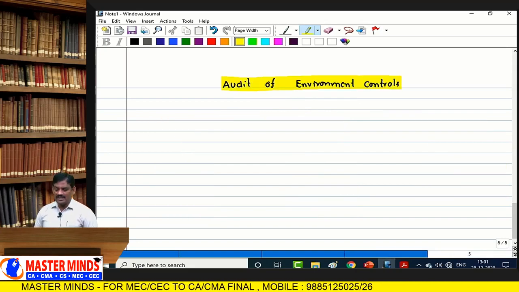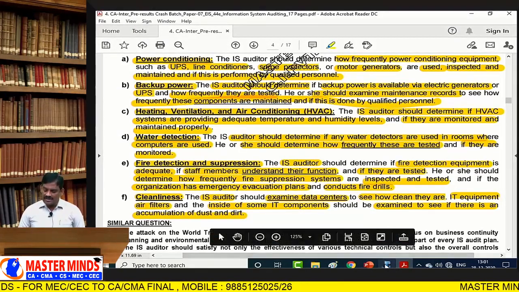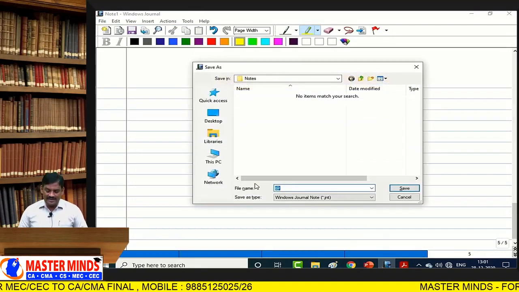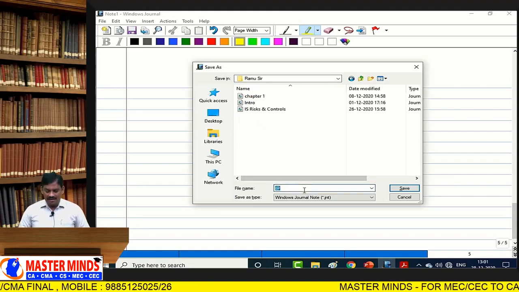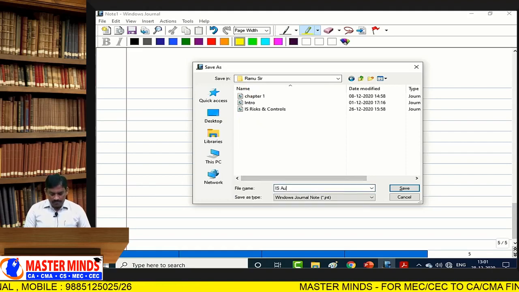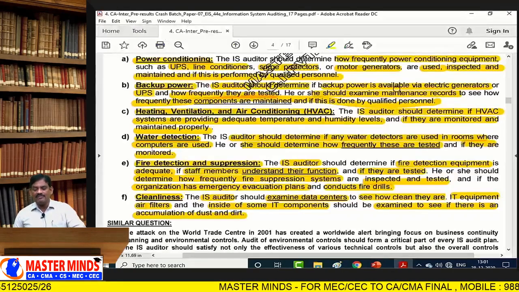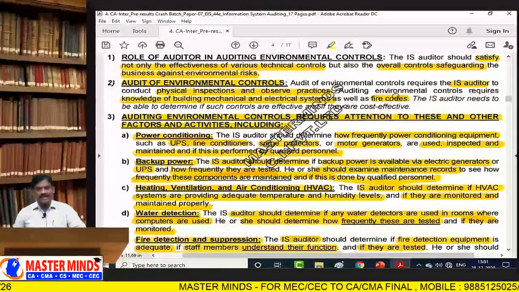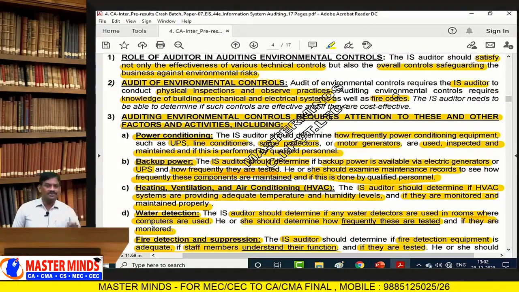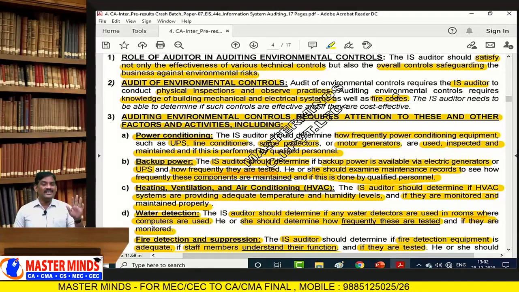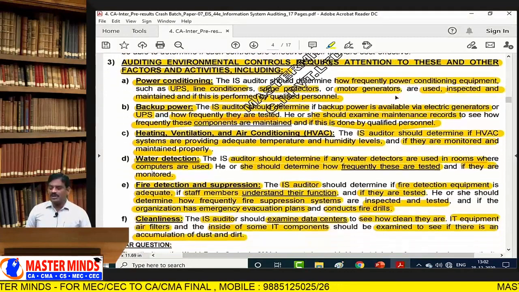That's why we started with environmental controls. Not only technical components, we need to concentrate on remaining aspects as well. What are remaining aspects? Here we need to concentrate on logical access controls, physical access controls, even environmental controls. In this case, auditor should have some knowledge regarding mechanical, electrical, electronic, physical or building elements. That's why he always performs auditing activity.